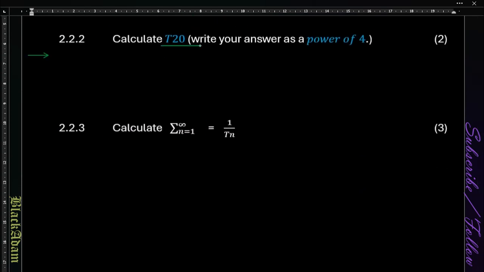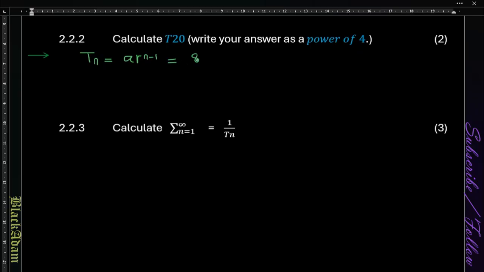And then from there we have 2.2, T20. Write your answer as a power of 4. So we have T20 there. Tn is going to be a r to the power n minus 1.